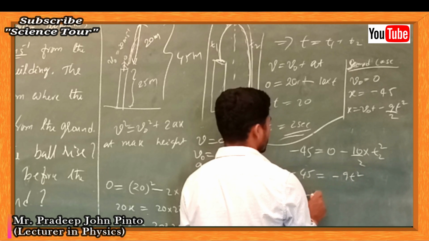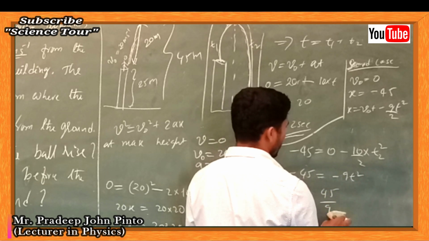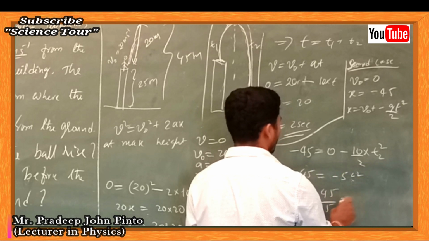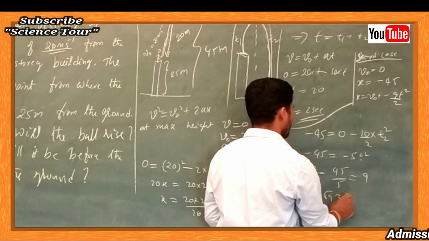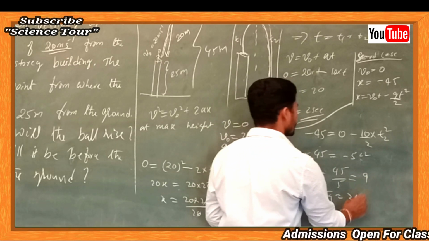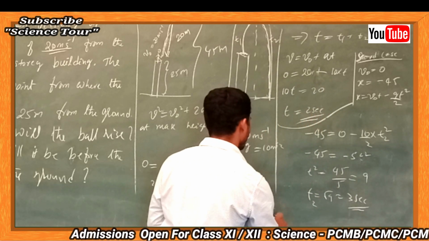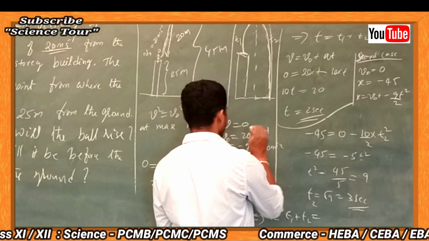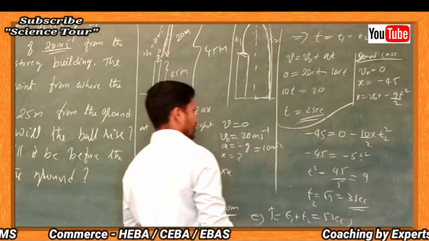So t square is equal to 45 divided by 5, so it becomes 9. So t is equal to square root of 9, it becomes 3, that is nothing but T2. So the total time will be T1 plus T2, which is equal to 3 plus 2, equal to 5 seconds it is going to take.